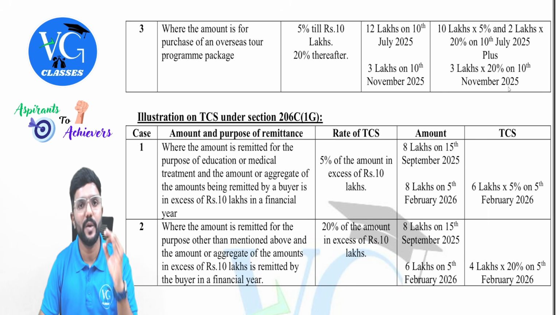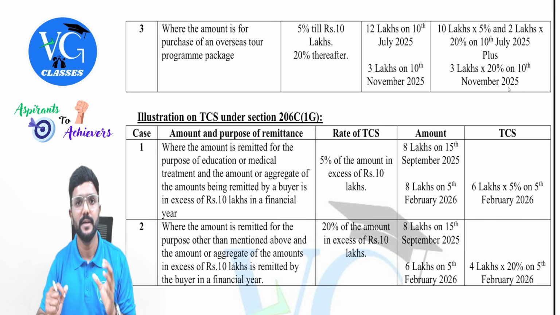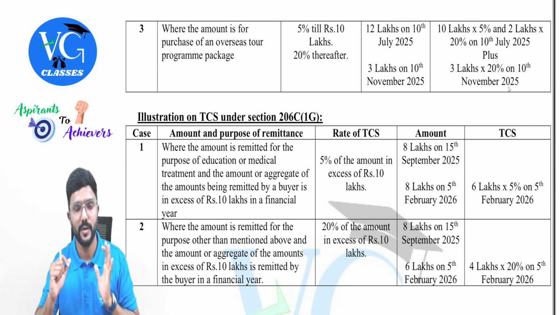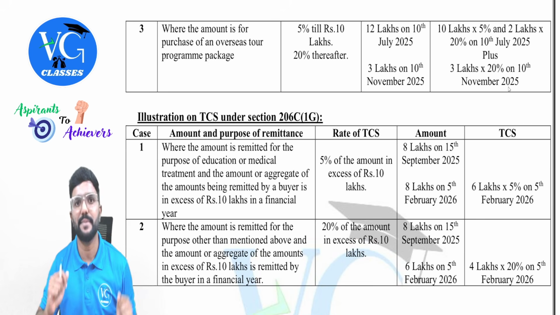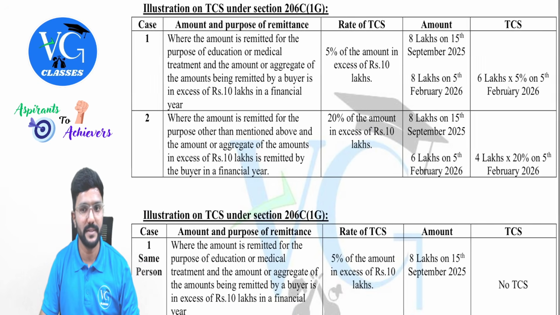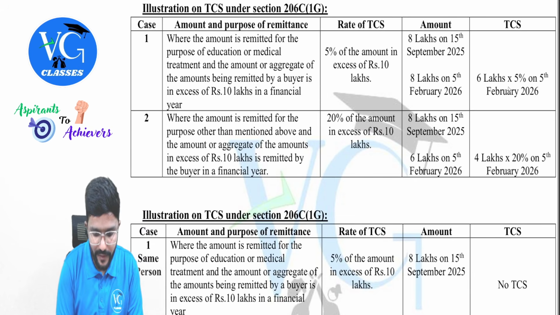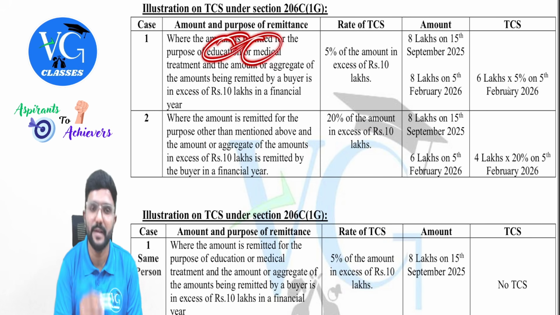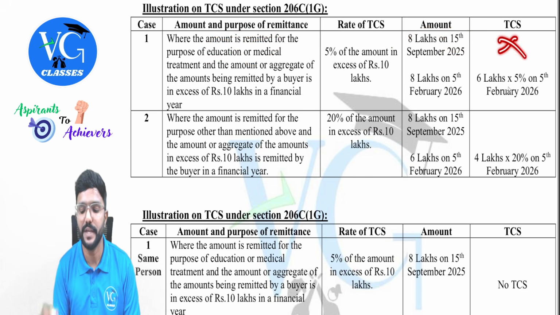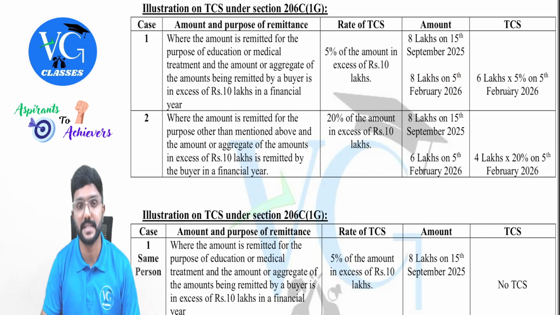Clear? That means when two or more foreign tour packages are purchased in the same year, 5% is up to aggregate limit of 10 lakh and over and above 10 lakh 20%. Is that clear? Then with respect to remittance, I have also given a few more illustrations, where the amount is remitted for educational or medical purpose outside India. Assume I have remitted 8 lakh on 15th September, no TCS. Then another 8 lakh on 5th February 2026.